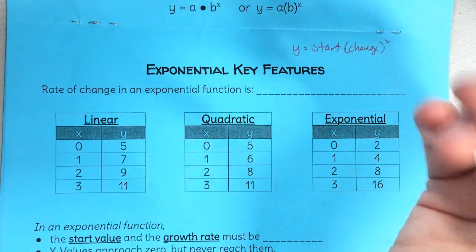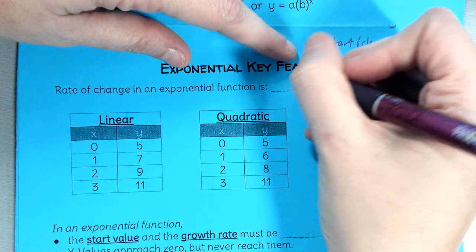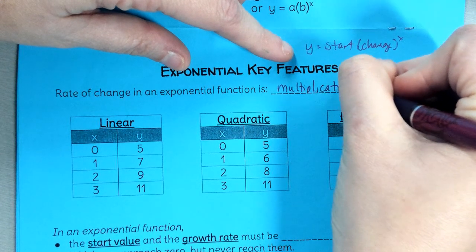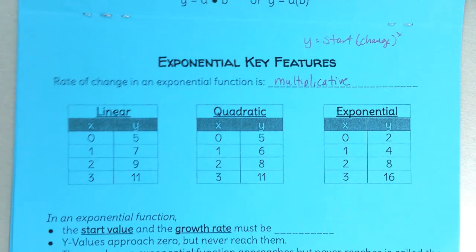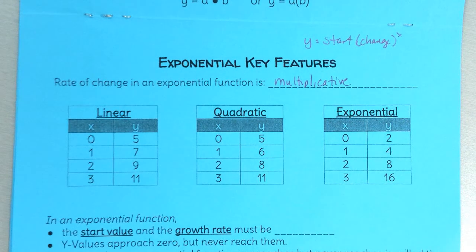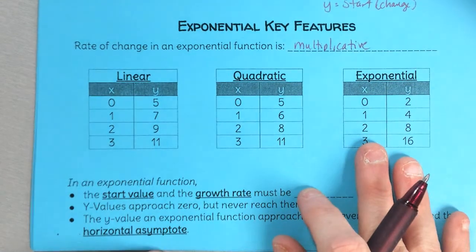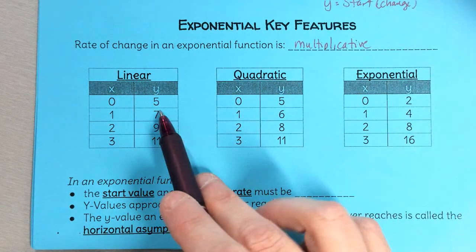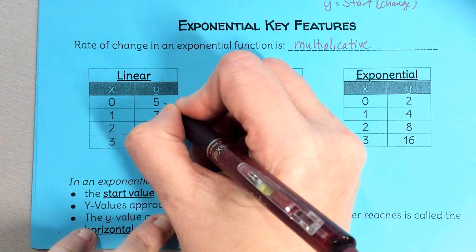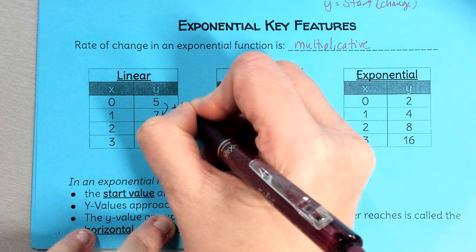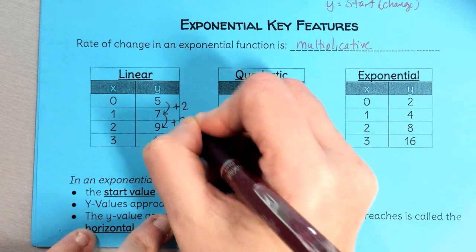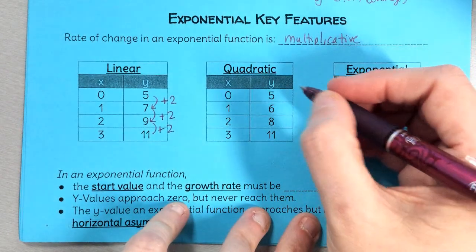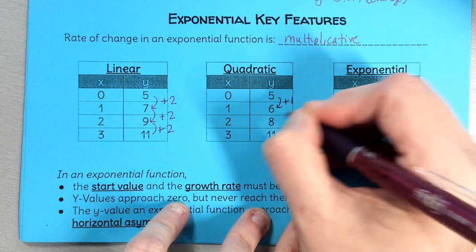Okay, so like we talked about yesterday, rate of change in exponential is multiplicative. And that's what makes exponential functions different from linear and quadratic. So I want to really briefly talk to you about that, because a lot of times y'all, once we get to exponentials, y'all start to get linears confused. So let's think about this. How do I get from 5 to 7? If it's linear, I add 2. So I'm adding to get to the next row, okay? If it's quadratic, I add once.